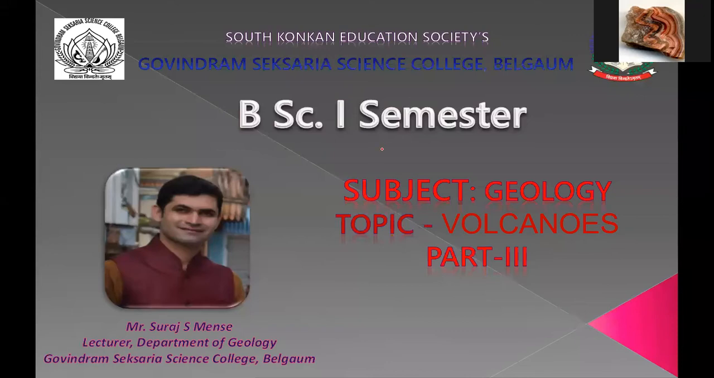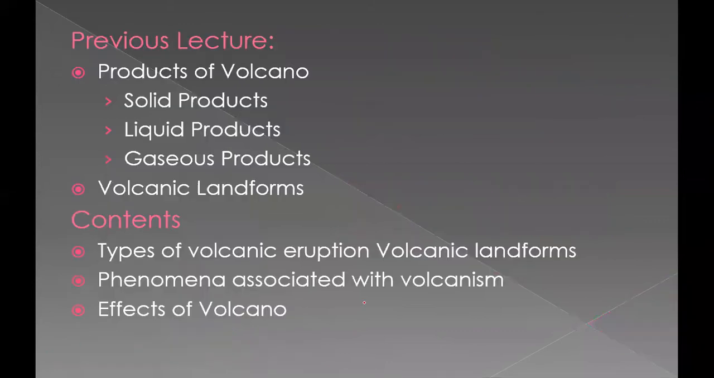So, we have already learned about what is volcano, types of volcano, all those things we have learned. But in last class, that is part 2, we have learned about products of volcano, that is solid products, liquid products, and gaseous products. So these three we have learned, and also we have learned about volcanic landforms. So volcanic cones we have learned.